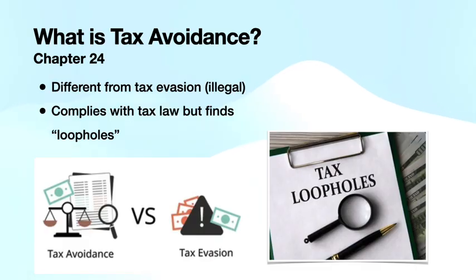Loopholes are provisions in the tax codes that allow someone to get away with not paying taxes or maybe reducing their tax liabilities, which is essentially what tax avoidance uses. So what are common tax avoidance strategies?